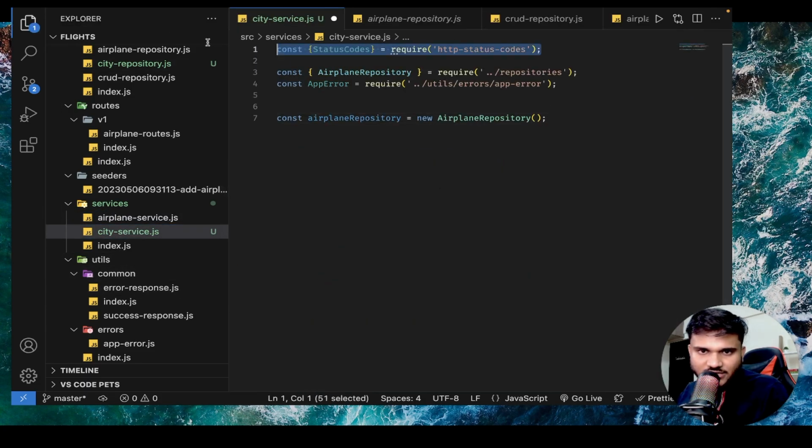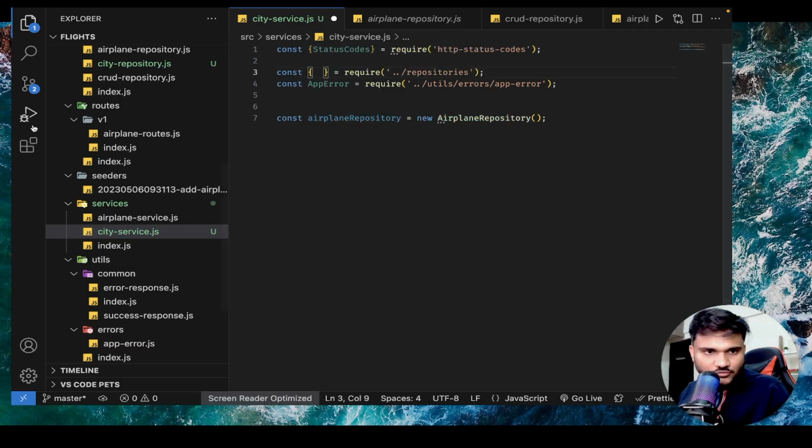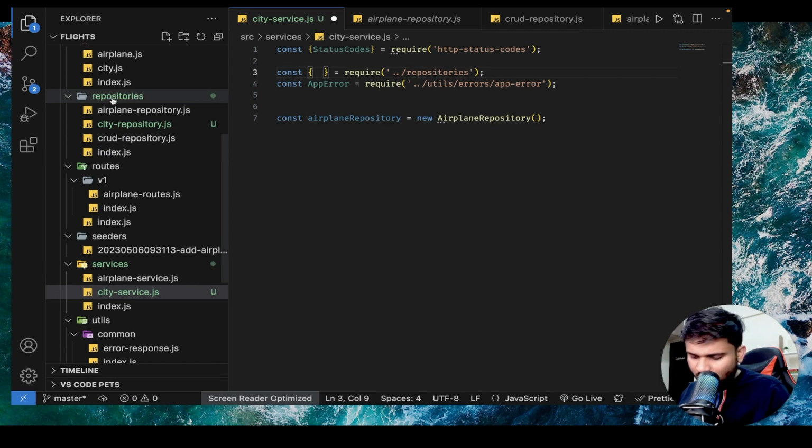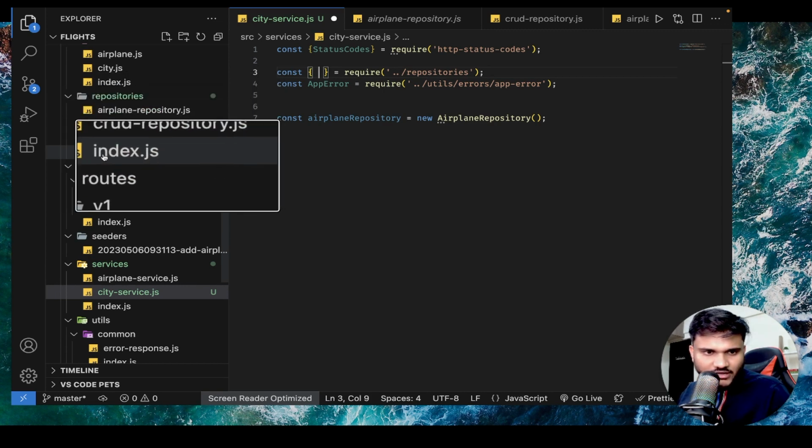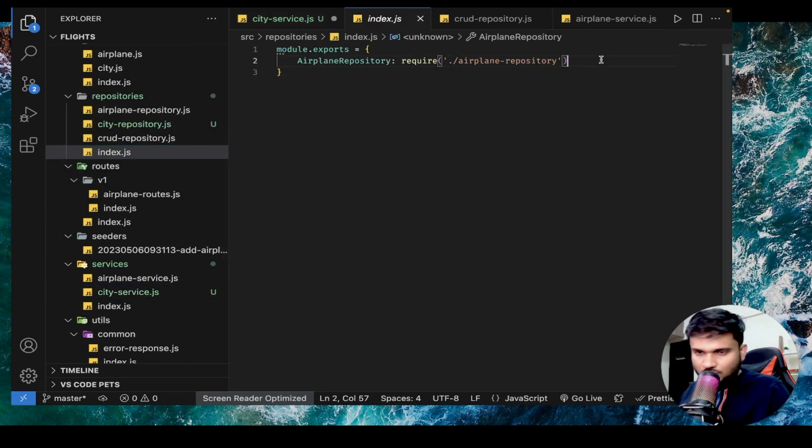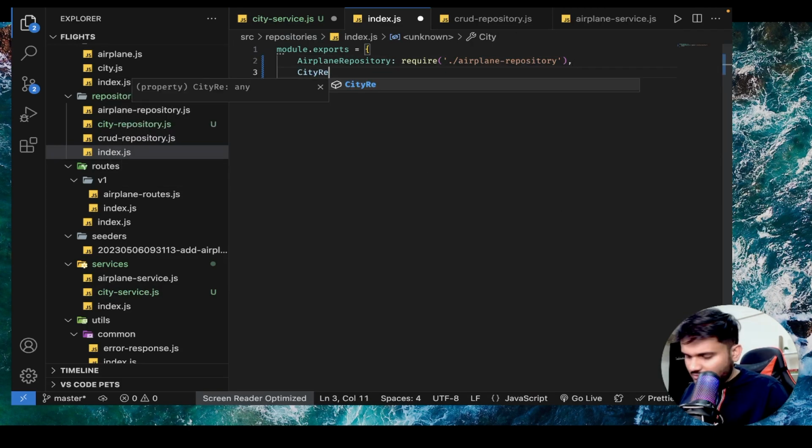So I got the status codes. I'll get the city repository. So I need to export the city repository from repository. So see, here we have an index file, right? I need to export the city repository.